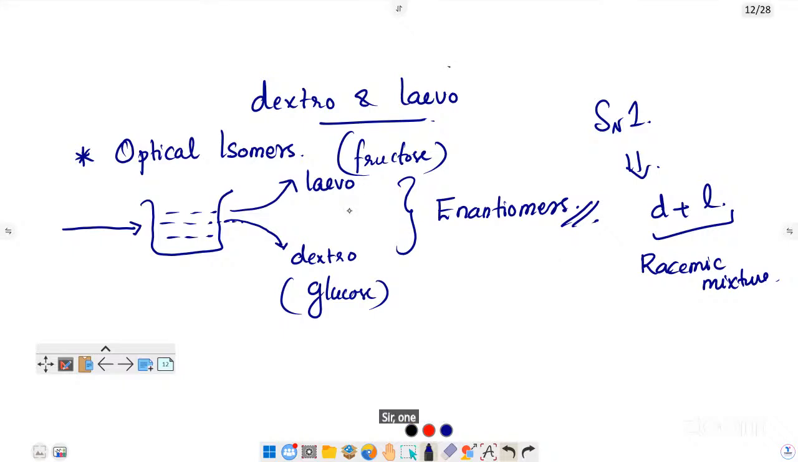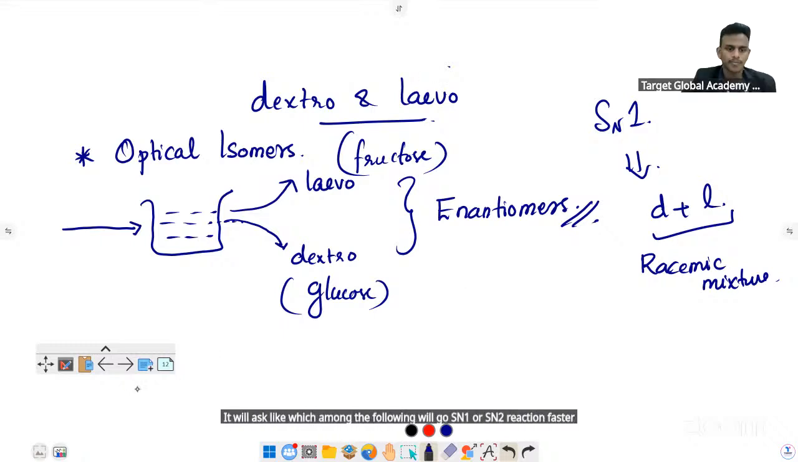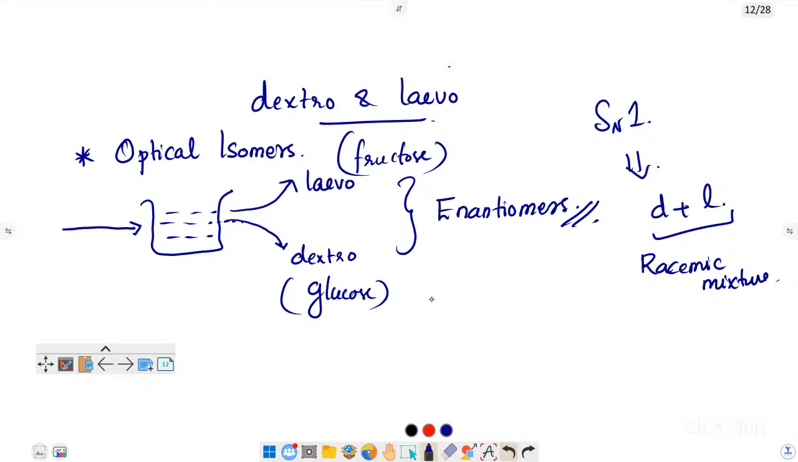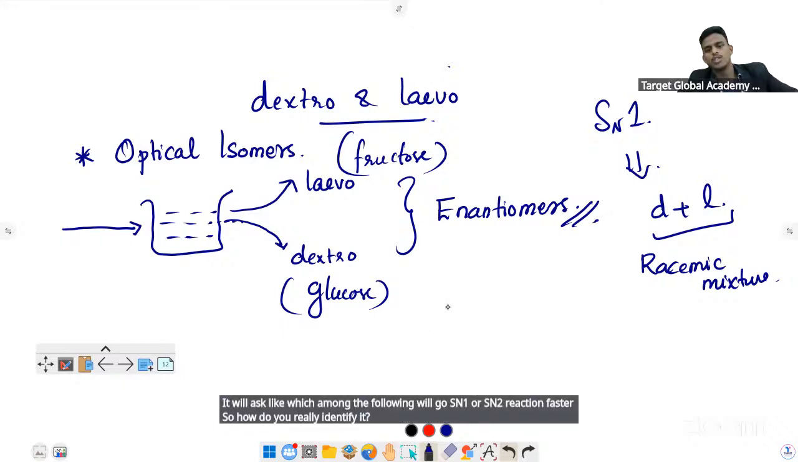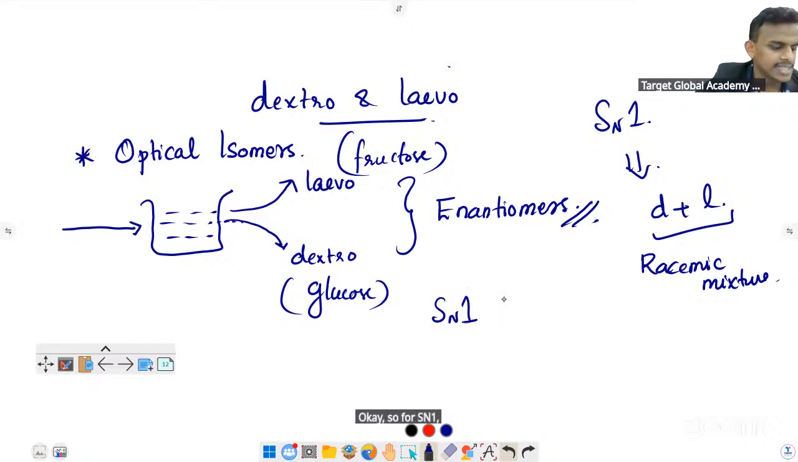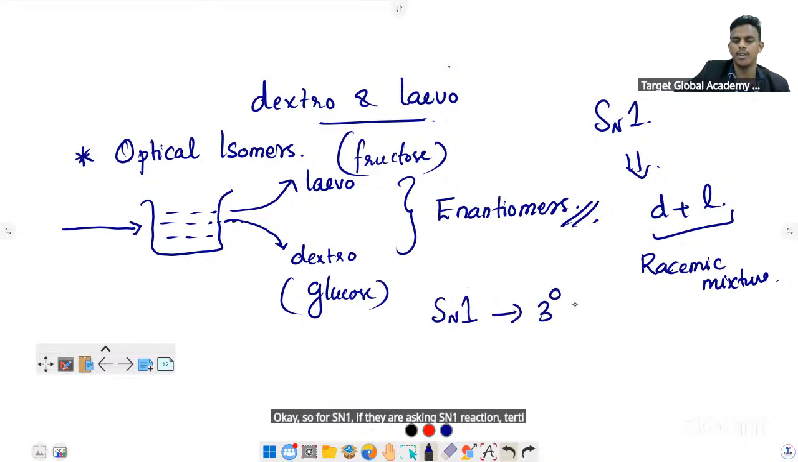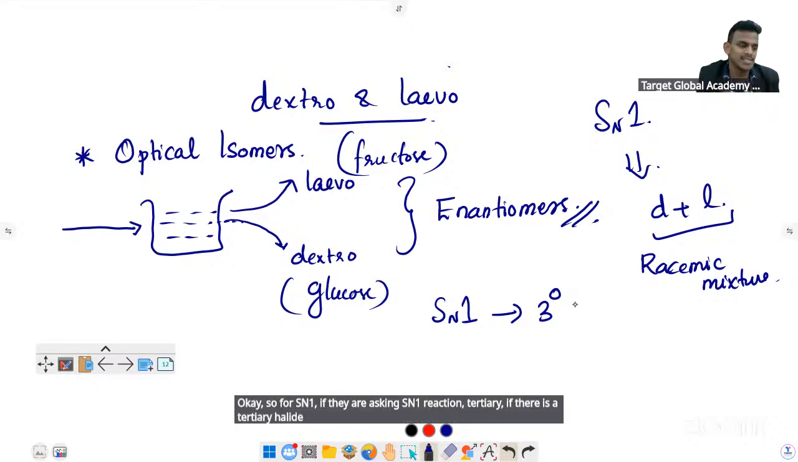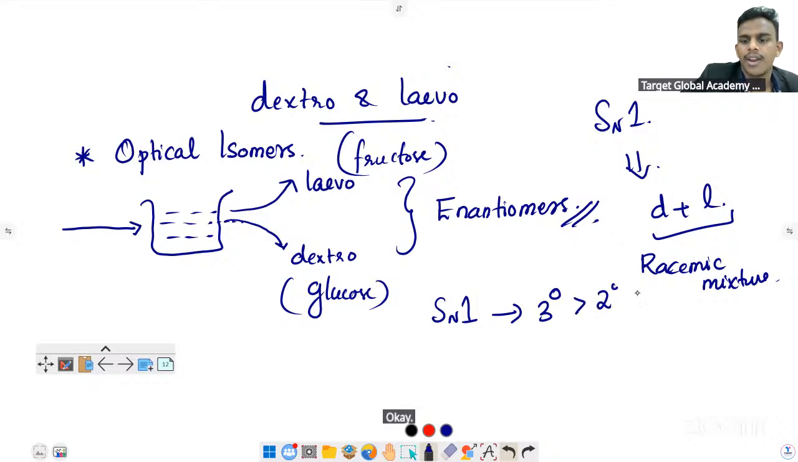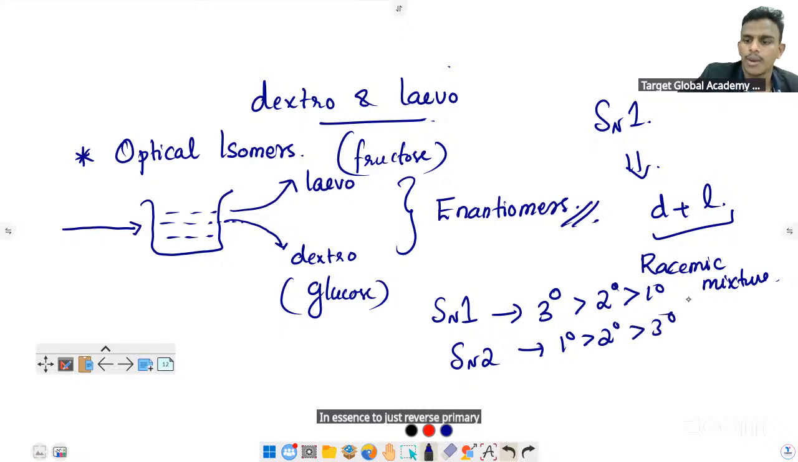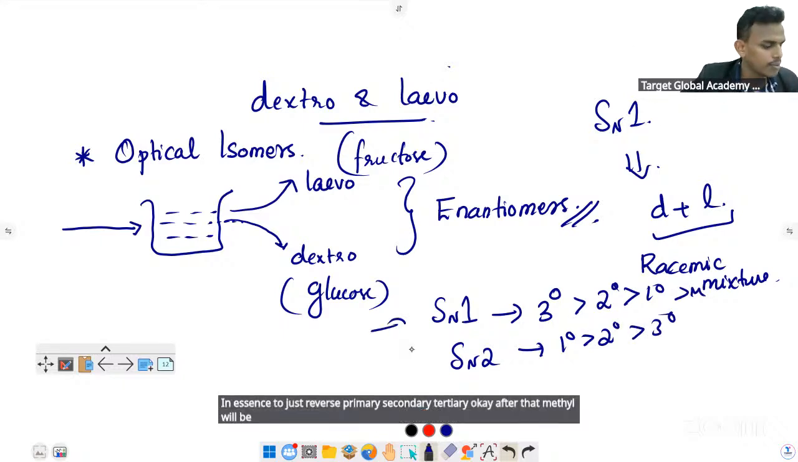Sir, one more type of question. It will ask which among the following will go SN1 or SN2 reaction faster. How do you identify it? If they are asking about an SN1 reaction, a tertiary halide will have the maximum reactivity: tertiary, secondary, primary. In SN2, it is just reverse: primary, secondary, tertiary. After that, methyl will be there. So this order we should study.